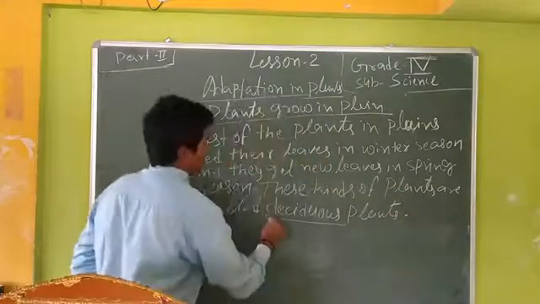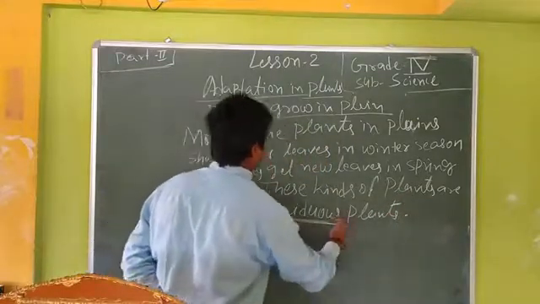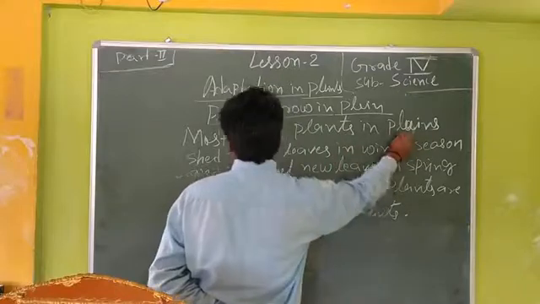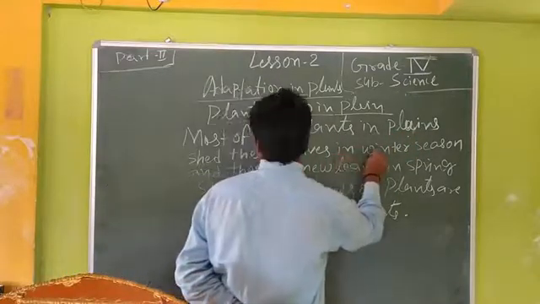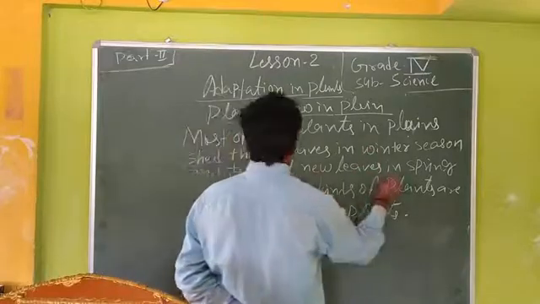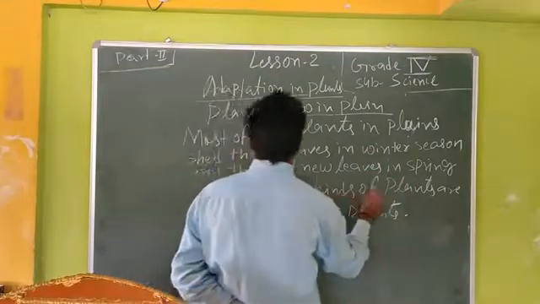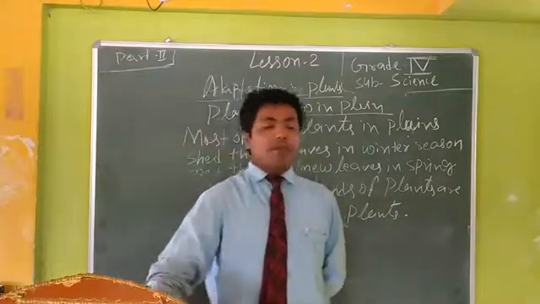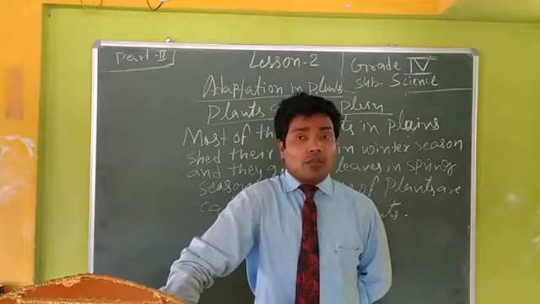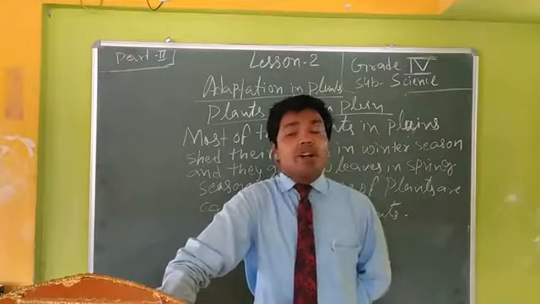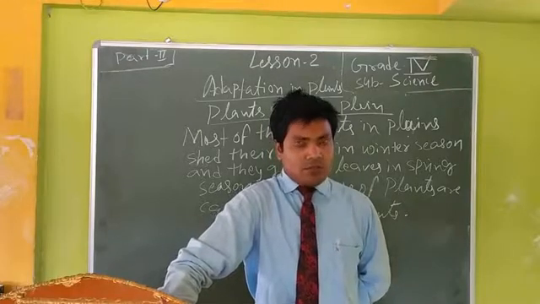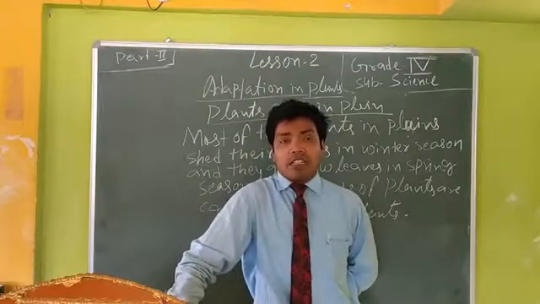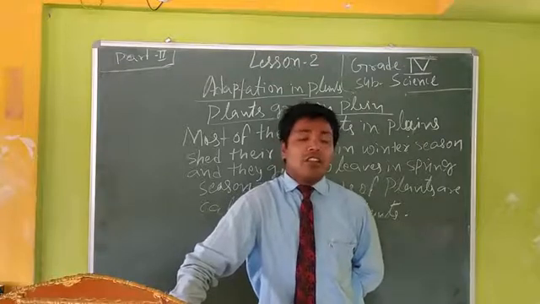That means when I ask what are deciduous plants, you will say that most of the plants in plains shed their leaves in winter season and they get new leaves in spring season. These kinds of plants are called deciduous plants. Okay, dear friend. One thing more. What is the antonym of deciduous? Evergreen. That means इसके विपरीत evergreen. That means the plants that do not shed their leaves through the year are called evergreen.